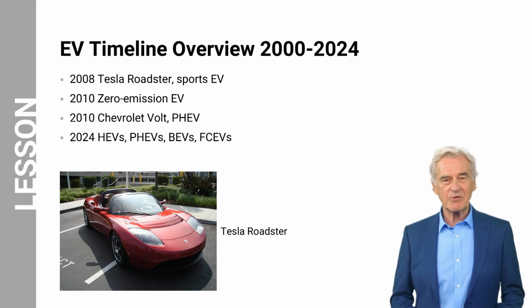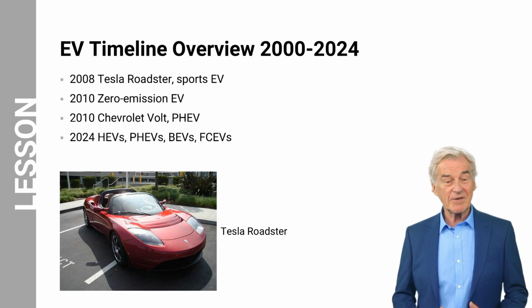At present, there are several types of EVs available, such as hybrid electric vehicles, HEVs, plug-in hybrid electric vehicles, PHEVs, battery electric vehicles, BEVs, and fuel cell electric vehicles, FCEVs. Please note that while these vehicles are commonly referred to as EVs, not all of them are purely electric. BEVs are the only ones that rely entirely on electricity. HEVs and PHEVs still use some form of liquid fuel alongside their electric power, while FCEVs use hydrogen gas alongside their electric power.